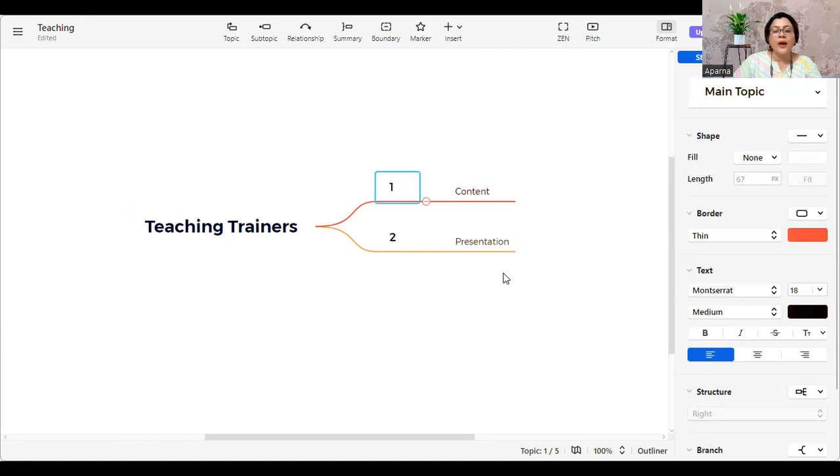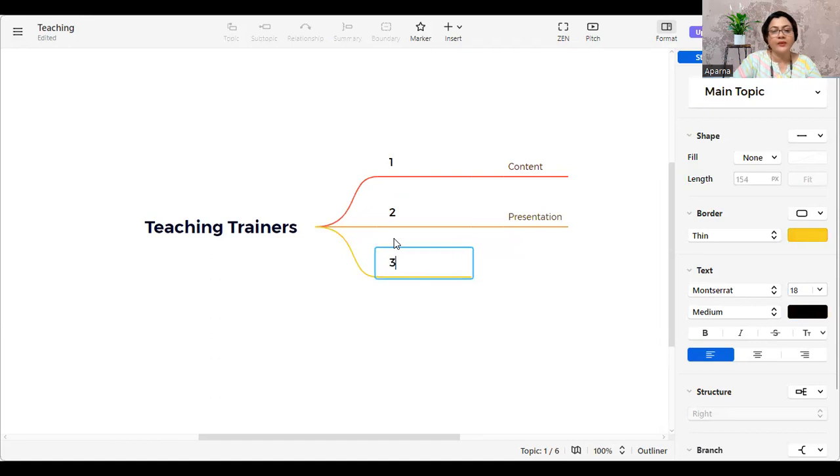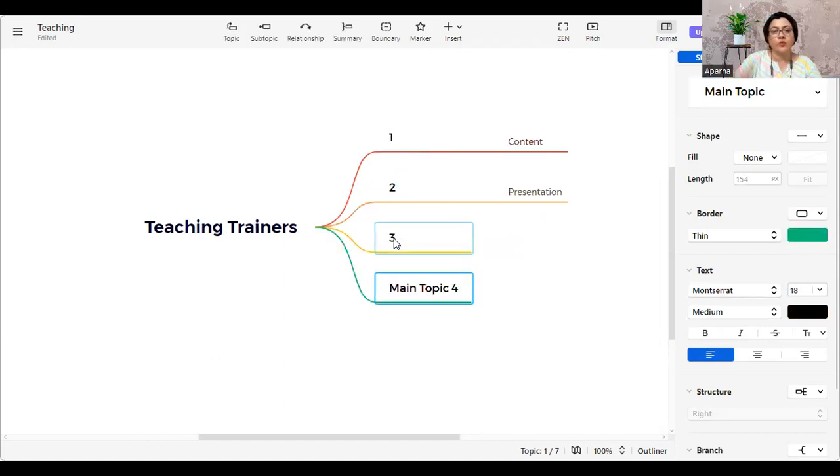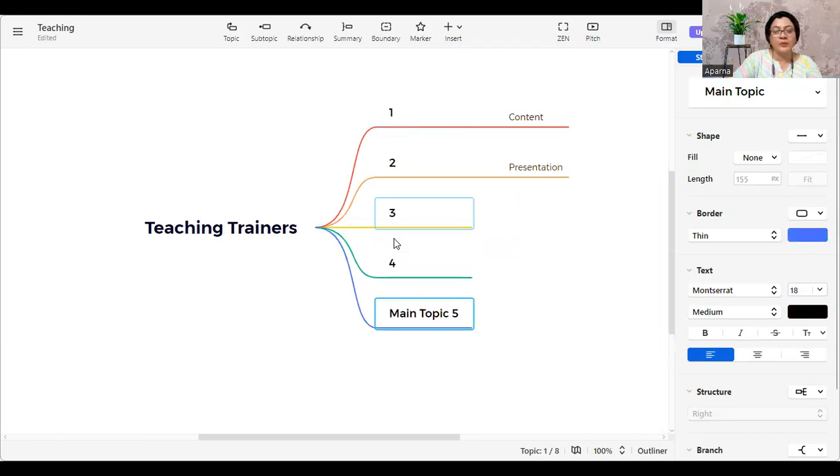If you're looking to add more numbers after 2, just click enter. It will give you 3. Then enter once again, and it will give you 4. So twice enter, and it will give you a new main topic, right? So you can do 5, like this.